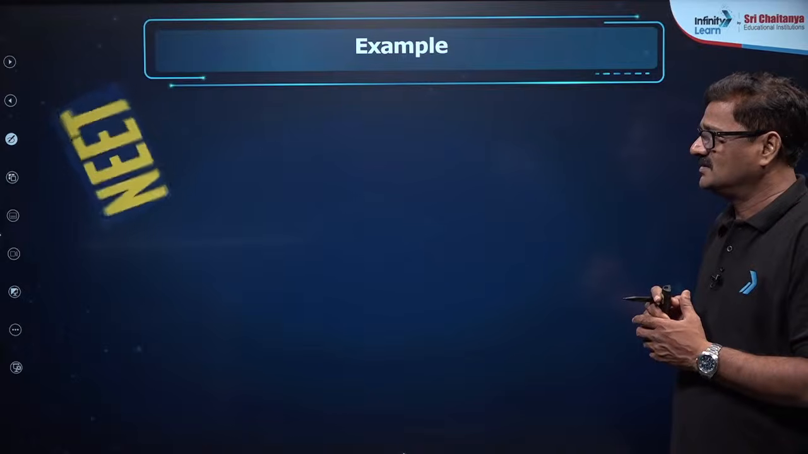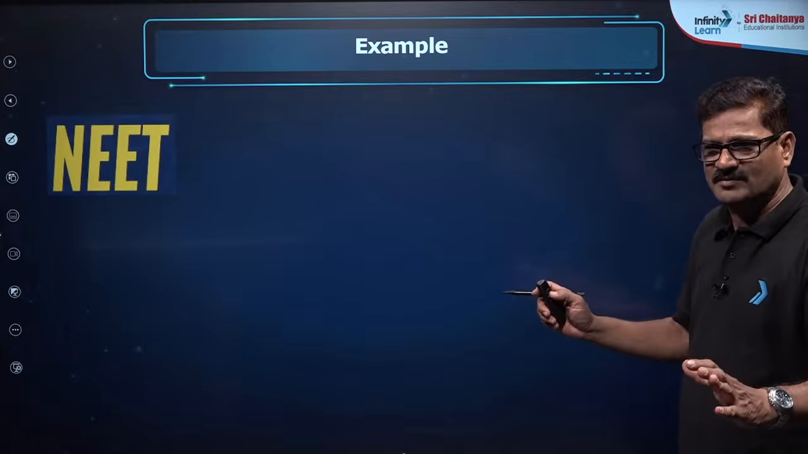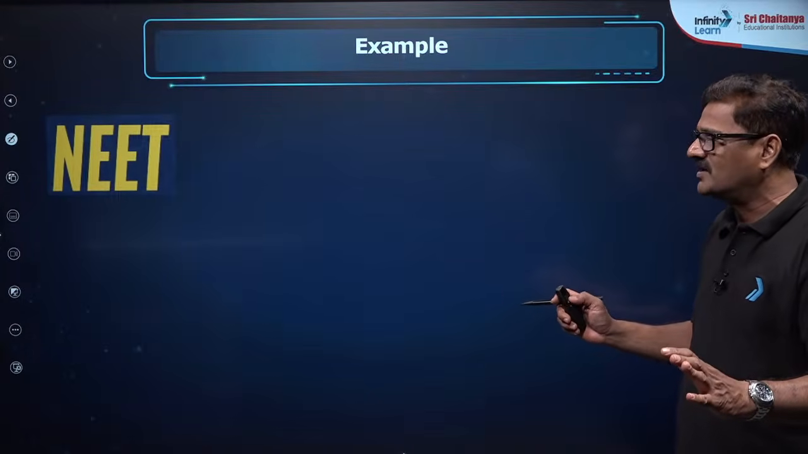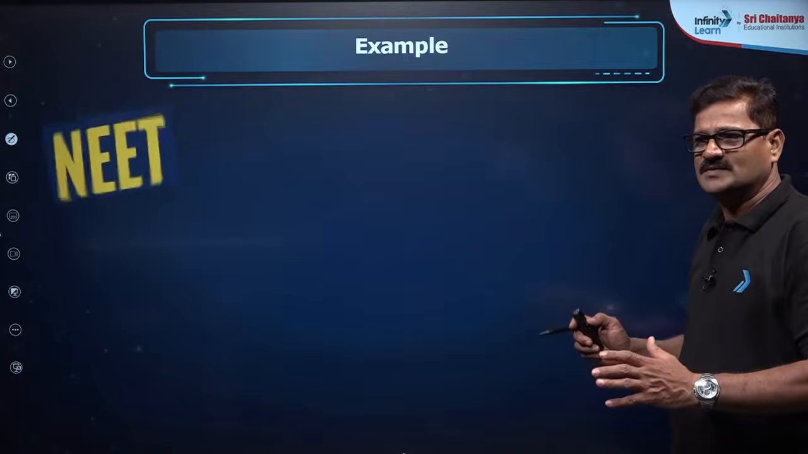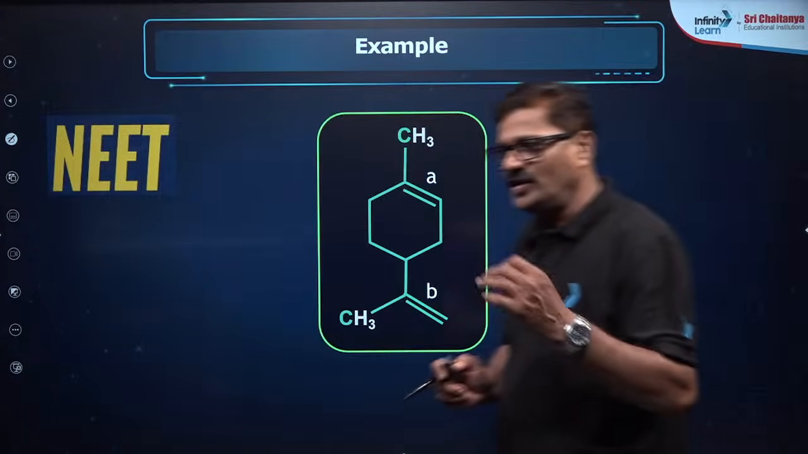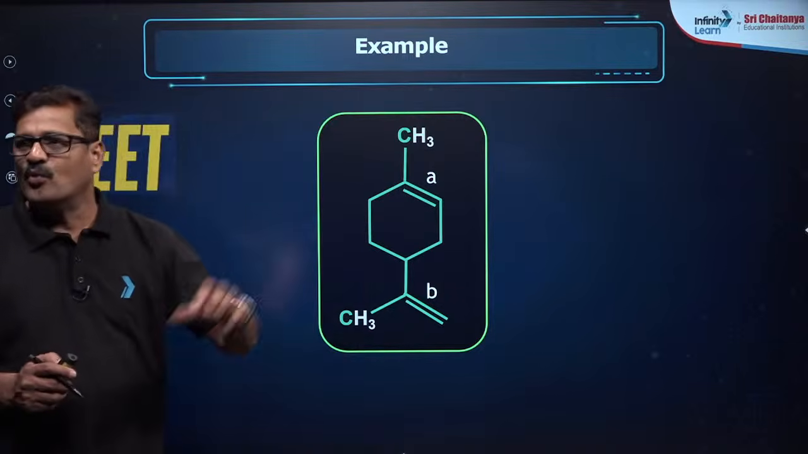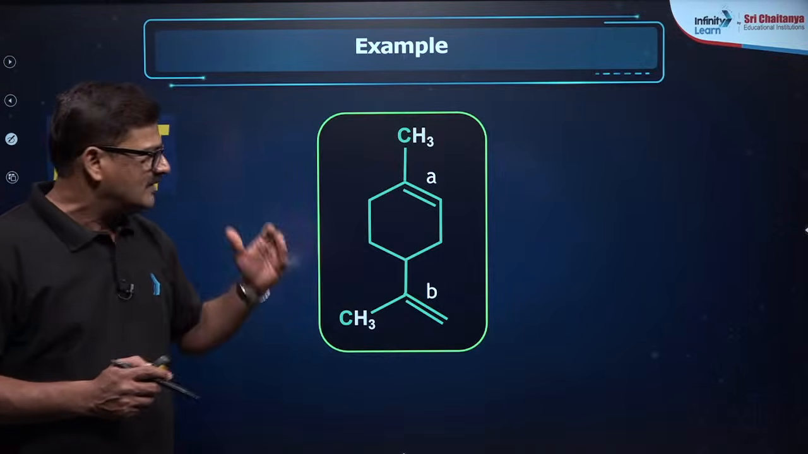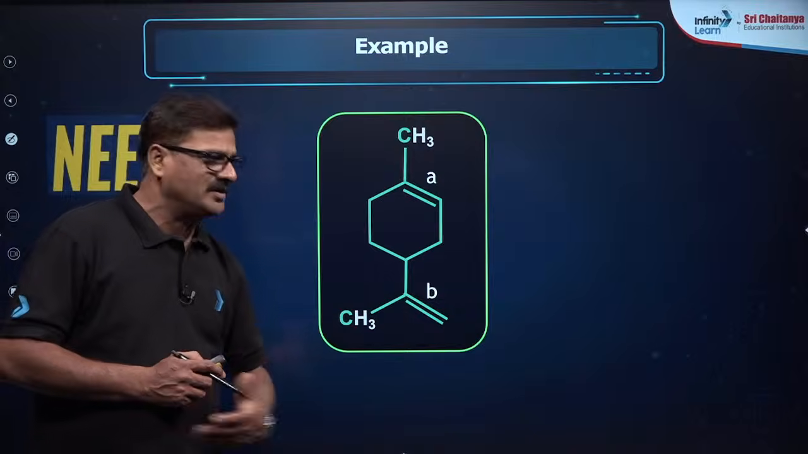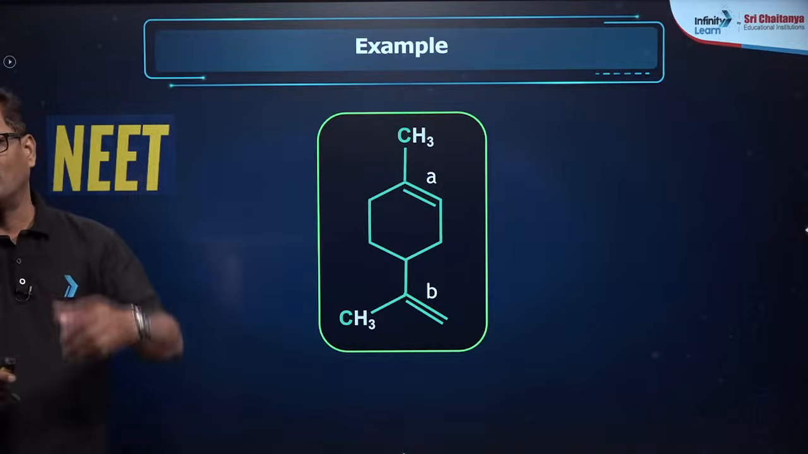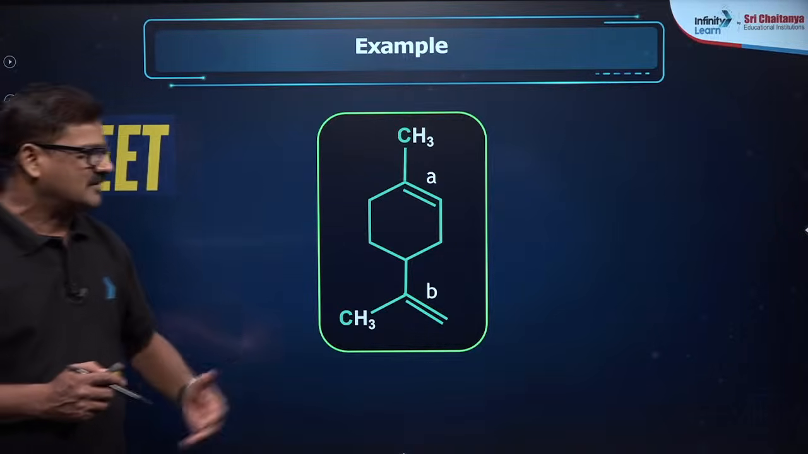A simple structure will be given बच्चों. Simple structure will be given, and how this simple structure can give you A double bond is given, a B double bond is given. Which double bond is going to be more reactive in addition reaction? So I want your answer in the comment box.